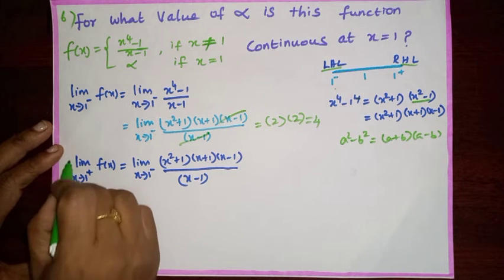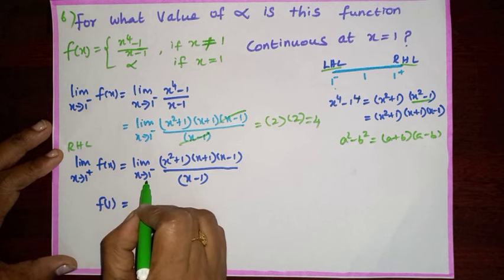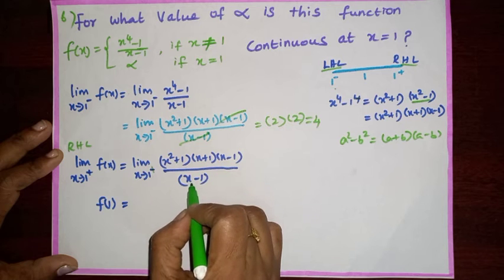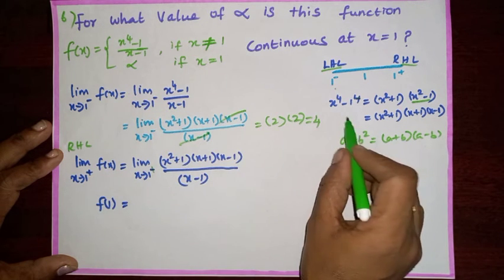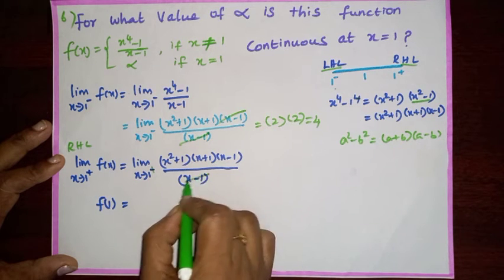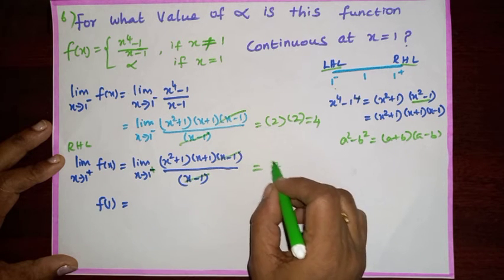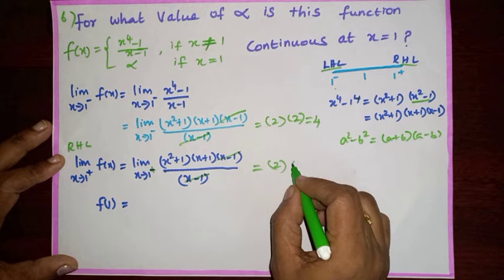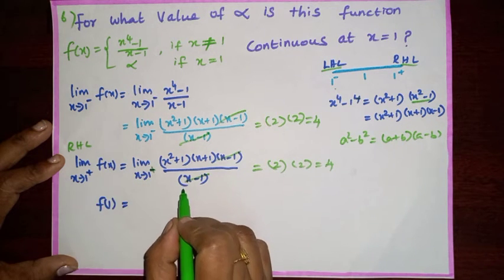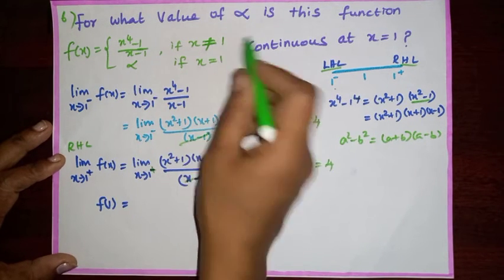Now we'll go for the right hand limit. Limit x tends to 1 plus f of x. Limit x tends to 1 plus (x² + 1)(x + 1)(x − 1)/(x − 1). The same function we have expanded by using the identity for x⁴ − 1. Then x − 1 will be cancelled. Now substitute x as 1. 1 plus 1 is 2. Here also 1 plus 1 is 2. 2 into 2, 4. So left hand limit and right hand limit, we are getting the same answer because we are taking the function when x is not equal to 1.